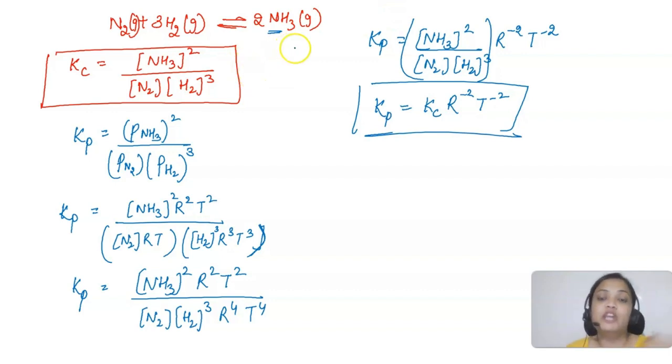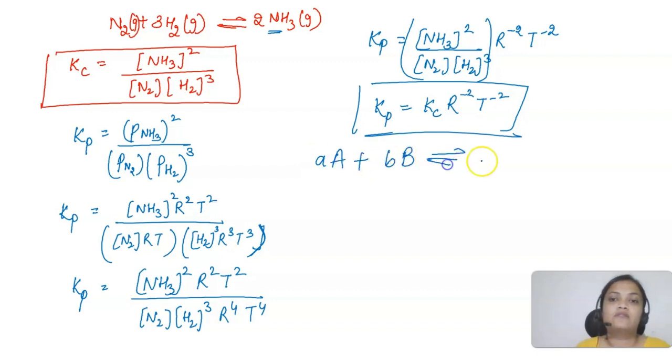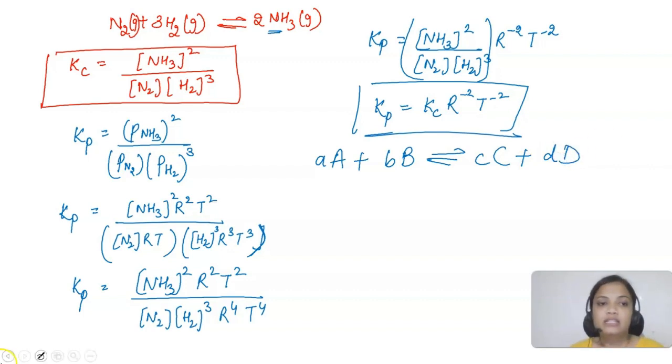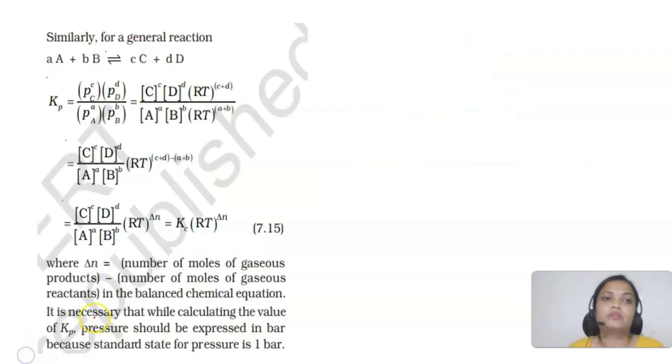So what is the general representation, or you can say general relation, between Kp and Kc? That's what we will try to find out now. For that, let's take a general reaction like this only: A plus B gives C plus D. So for this reaction, what is going to be the relation? Let's see how it is going to be written.